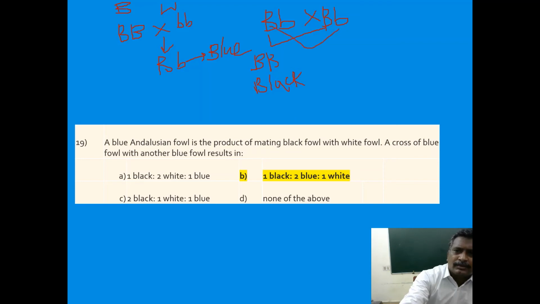This one capital B, small b. This one capital B, small b will develop. So these two are said to be blue. This one and this one, small b, it becomes white. How many are black? 1. How many are blue? 2. How many are white? 1. So 1 black, 2 blue, 1 white. So this is the answer.